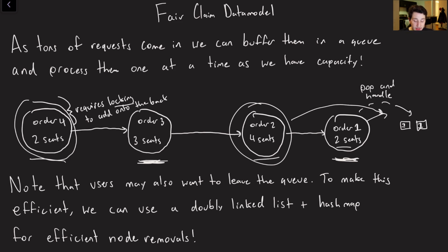And then the last element of this is that people are going to frequently want to leave the queue, right? If I've been in for 10 minutes and I don't see myself getting a ticket, maybe I want to go try and book another show, so I say I'm ready to leave this thing. Well, this is where we want to make leaving from the queue efficient, removing a node from it. And so actually one common database data structure and algorithm hack that we can do right here is rather than just using a typical linked list, we can use a doubly linked list with a hash map, right? So now I've got 1 pointing here. This is the keys of my map.